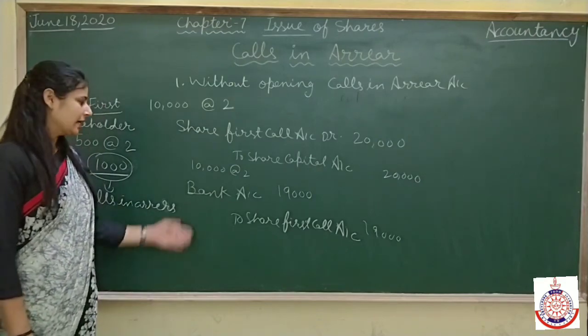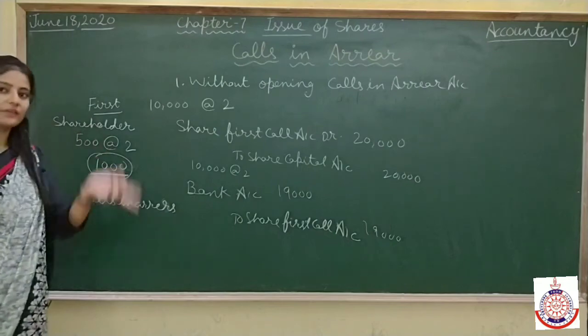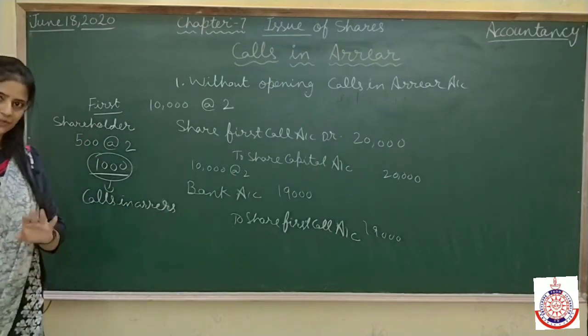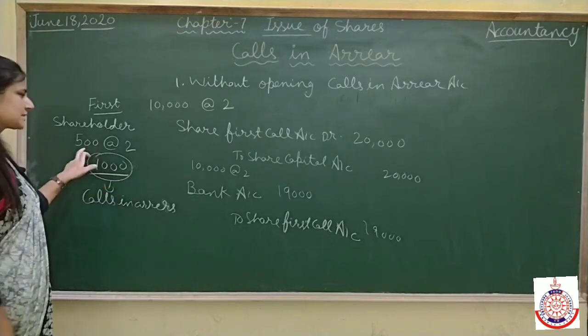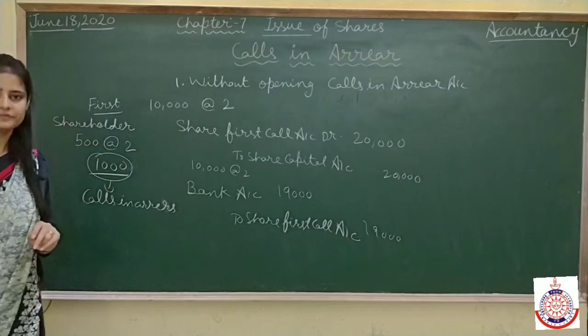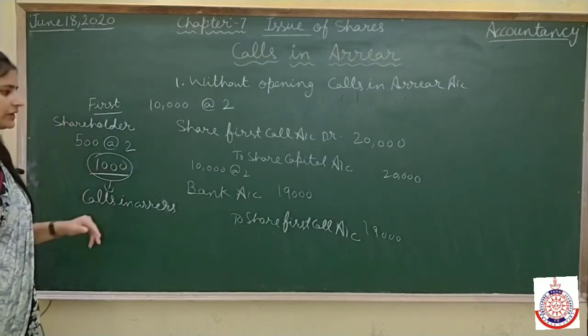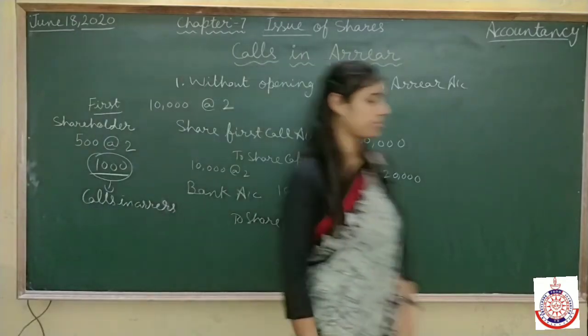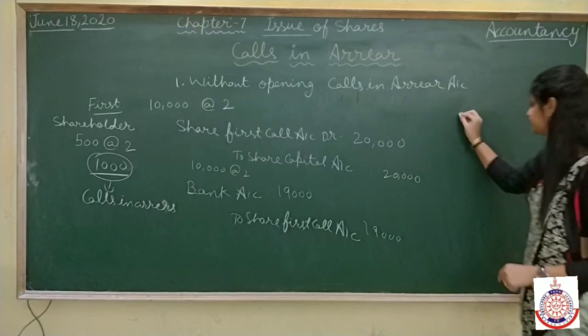Clear this thing? Now suppose this shareholder pays when the final call is due. He pays the complete final amount and also the due amount which he had not paid at the time of first call. That may also happen. Clear? Now what will happen? We'll see. After this, the final call is due.